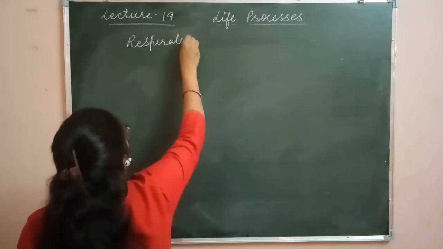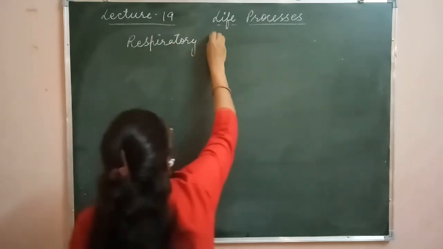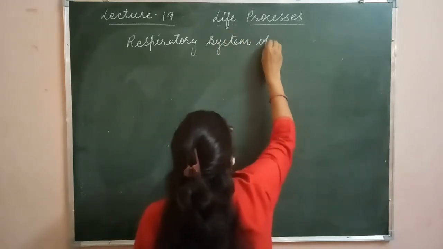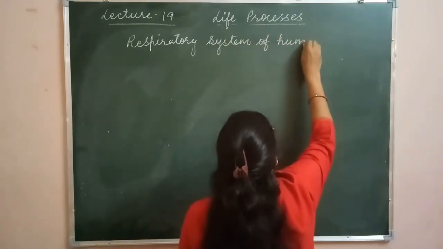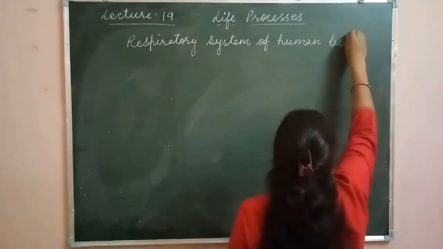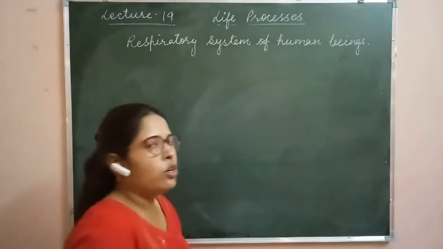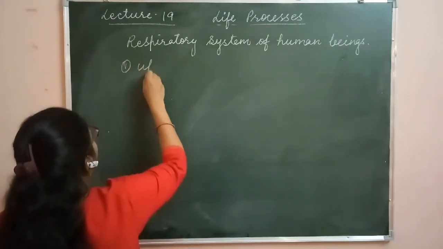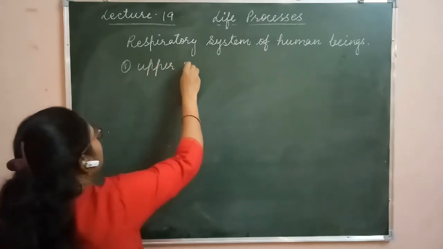Respiratory system of human beings. In case of human beings, the respiratory system is divided into two parts. First one is the upper respiratory system.